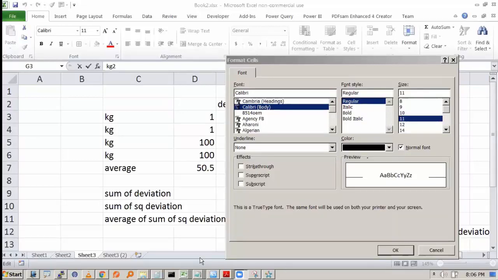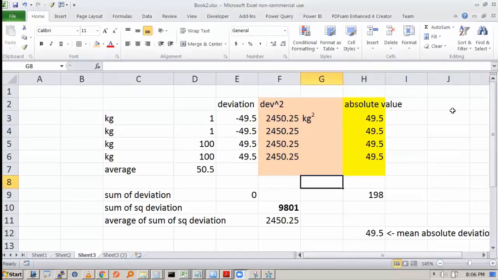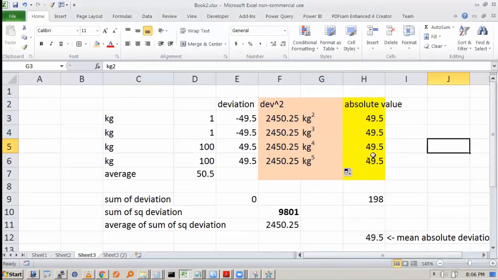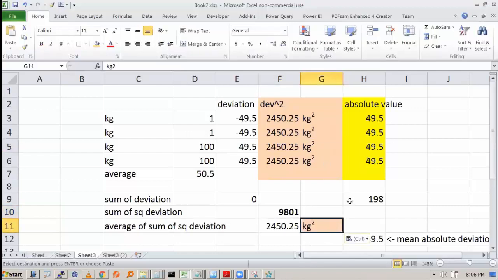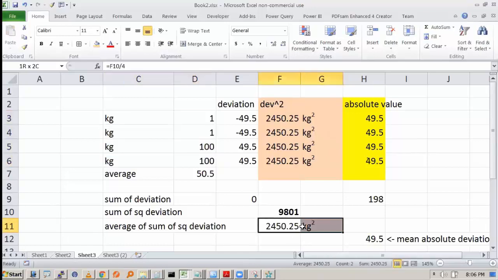So what we can do is we can have a superscript. See this? It has become a kg square. Now what I want to tell you is that all of these units will be kg square when you have taken the average of sum of square deviation. So the sum of square deviation is kg square, and the average of sum of square deviation also has the unit kg square. So the units are in kg, but the average of that is in kg square.